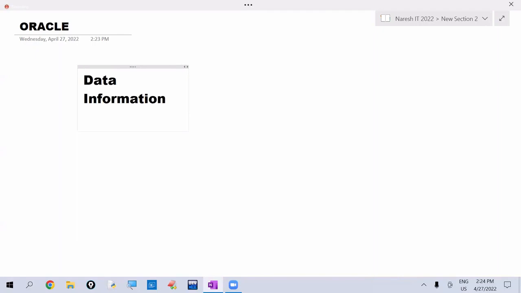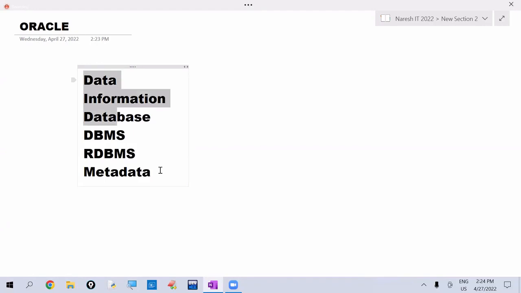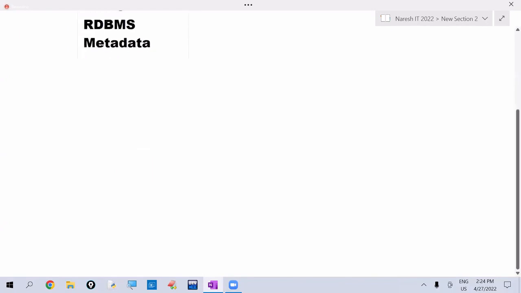information, database, DBMS, RDBMS, and metadata. So these are the terms. Among these terms, what is the first term? Data. So what is data generally?